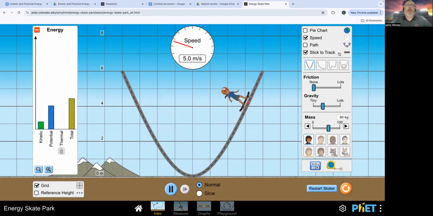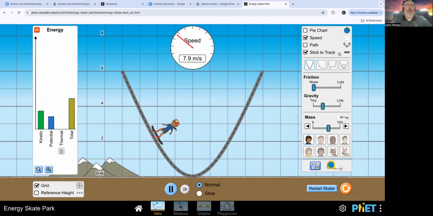Well, we know that the kinetic energy equation is 1/2 mv squared. So the velocity is more than directly proportional, but it is proportional to how fast the skater is skating. So the kinetic energy goes up as the speed goes up.